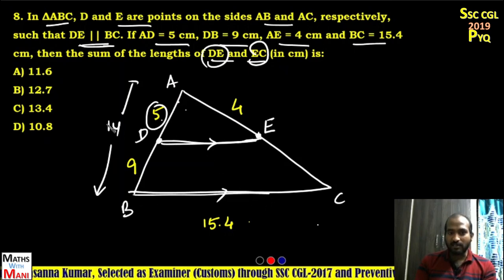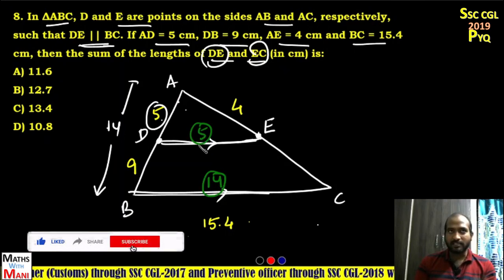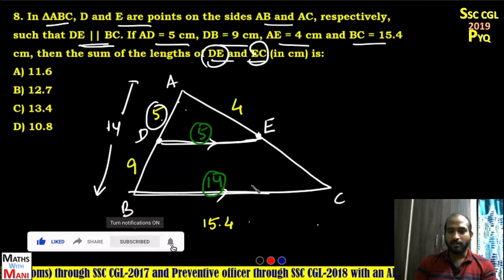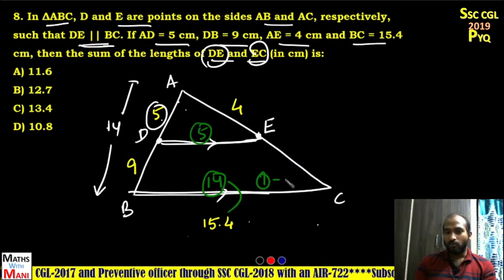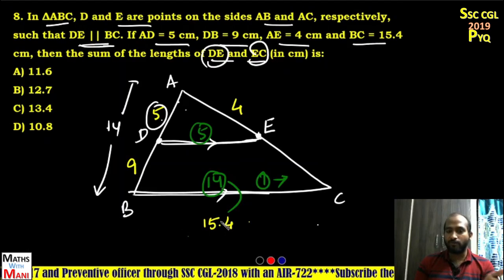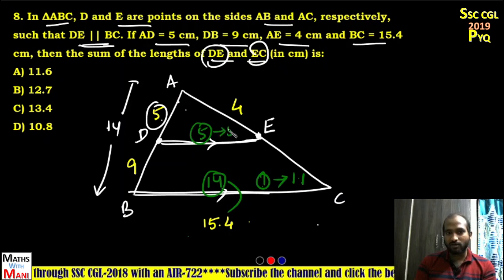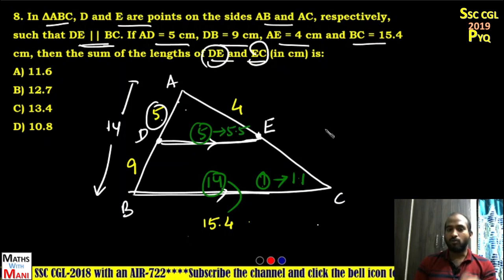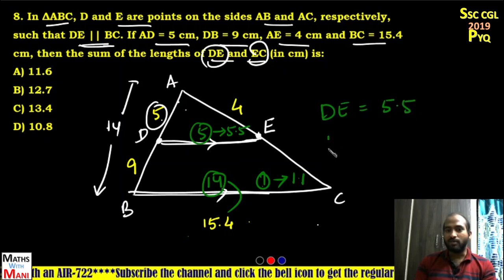So since these are in the ratio of 5:14, definitely these are also in the ratio of 5:14. That means it is 14 parts and it is 5 parts. Okay, 14 parts represent 15.4. Then tell me one part. One part is equal to how much? 15.4 by 14 is 1.1. So one part is 1.1. So 5 parts is equal to how much? 5.5. So what is the value of DE? DE is 5.5.